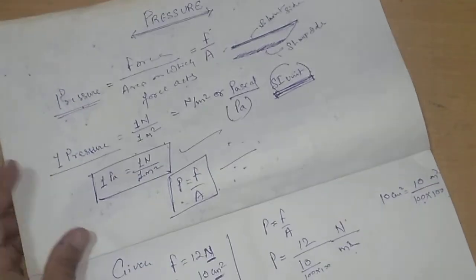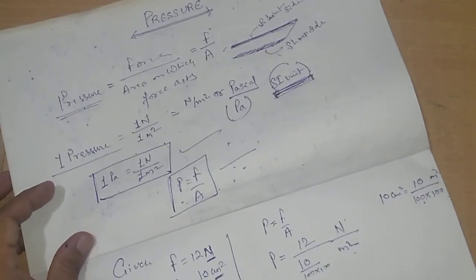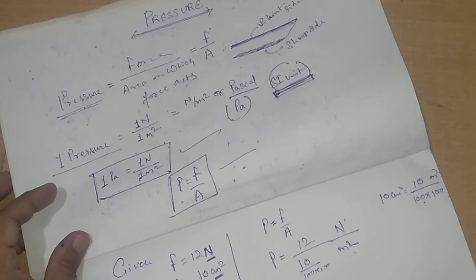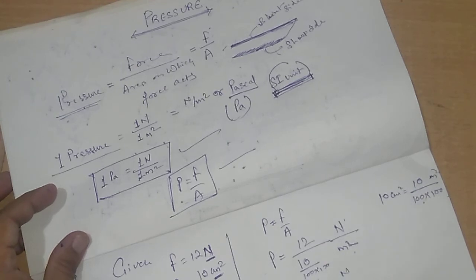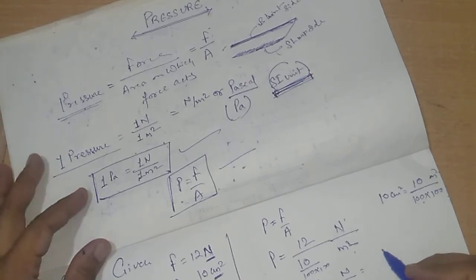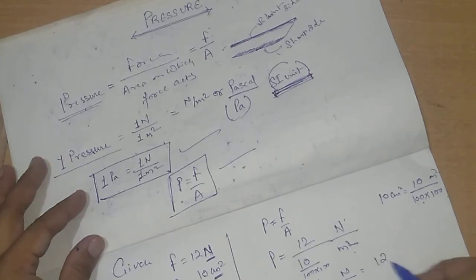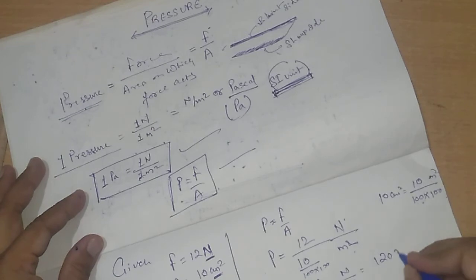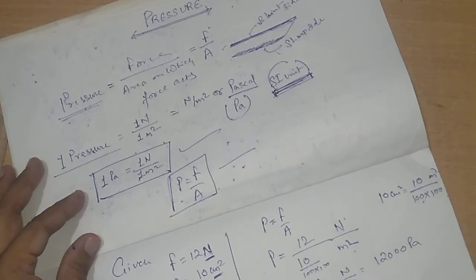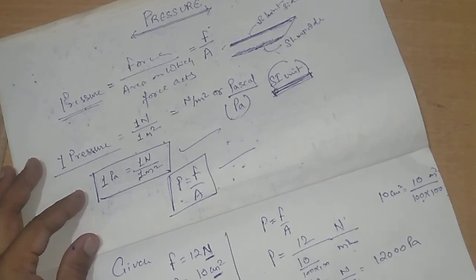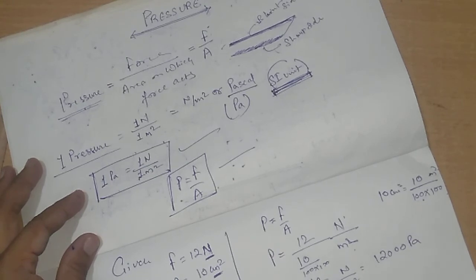Clear? Newton per meter square is Pascal. So we can write 12 upon 0.0010 Newton per meter square, or while we are solving it, it becomes Pascal.